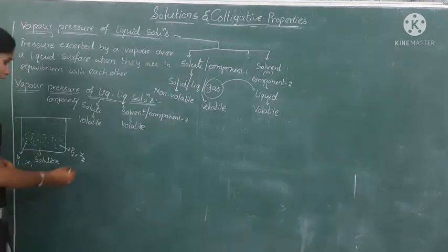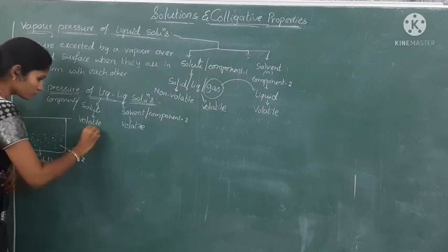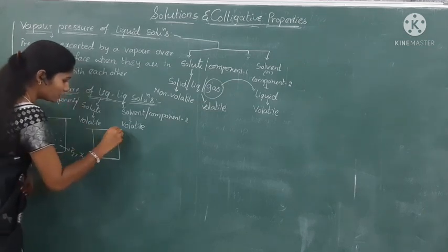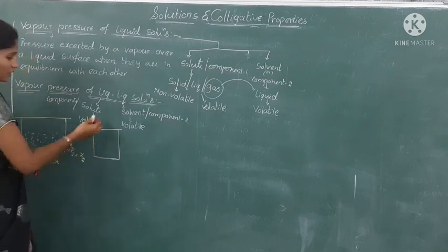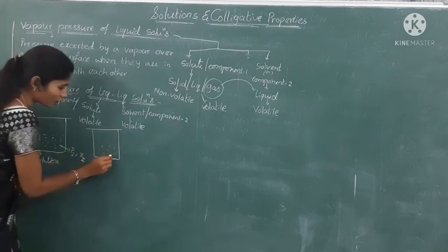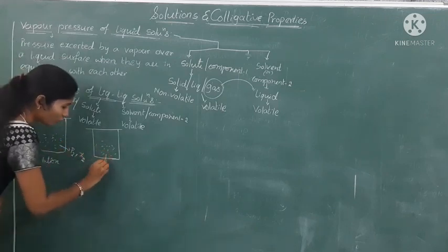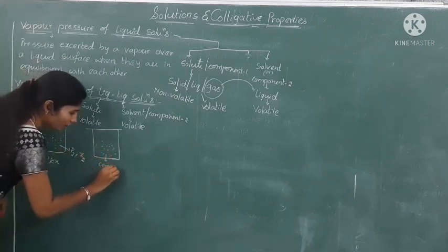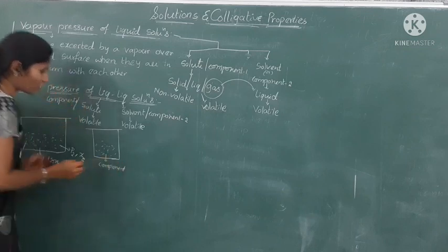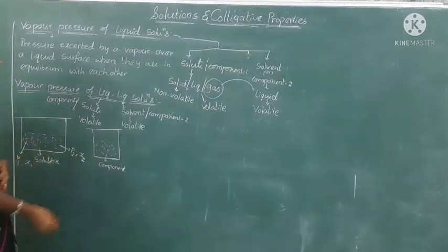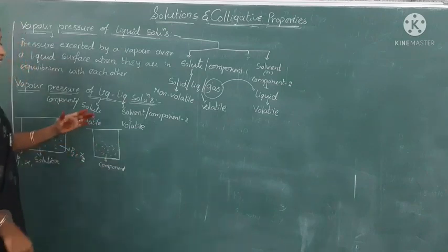Okay now. And next, suppose we take a separate container which has a lid. So in this one take component 1 only. It is not the solution, it is only component 1. It is also volatile in nature, so it can also exert a pressure.